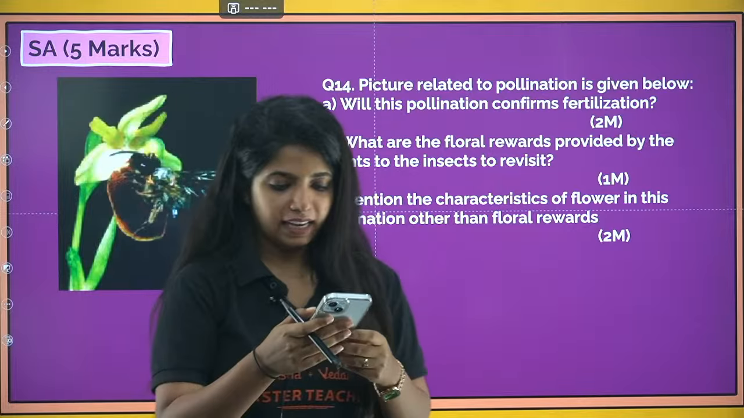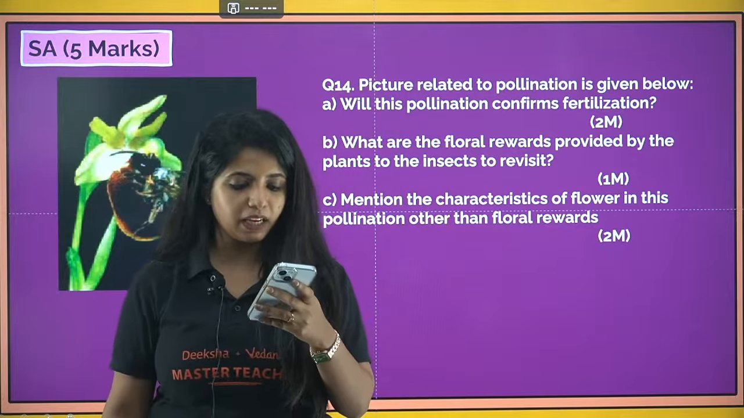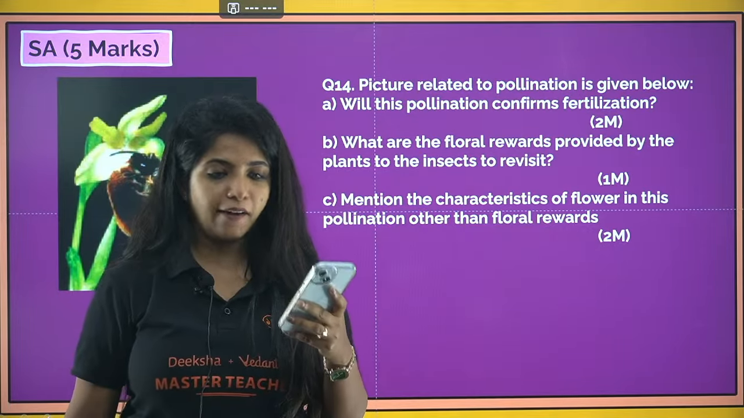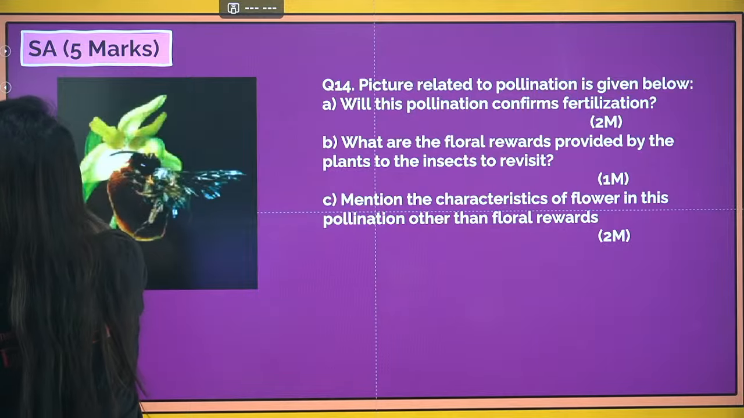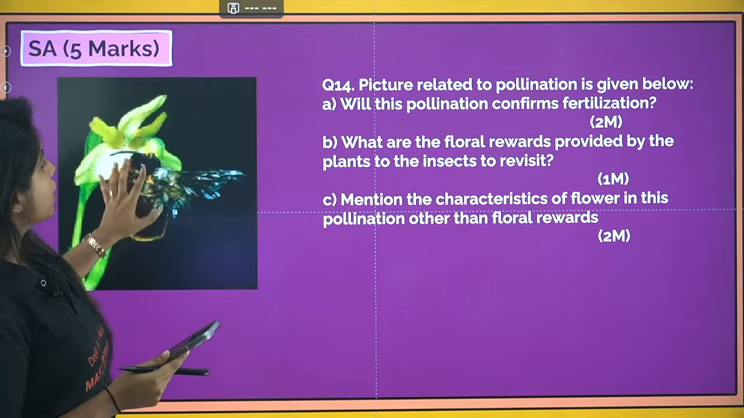Okay. In that case, Spectre is saying 5 marker, Rishi is also saying 5 markers. So let's begin with 5 markers first, since we have already done the MCQs previously. Are we ready? So the first question that we have over here is this. Hi Ramesh. Picture related to pollination is given below. Will this pollination confirm fertilization?